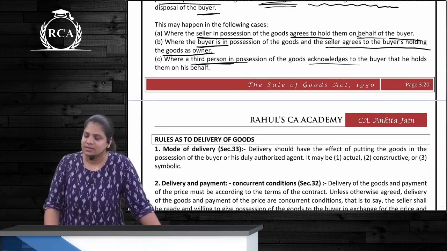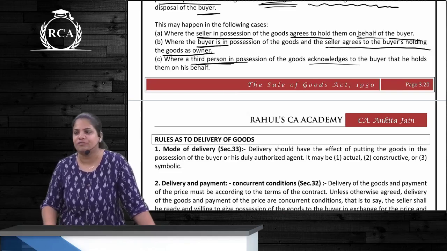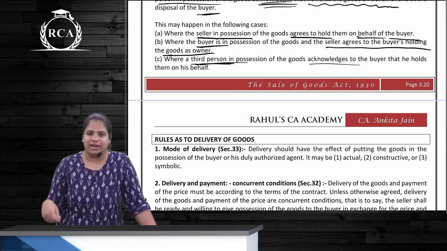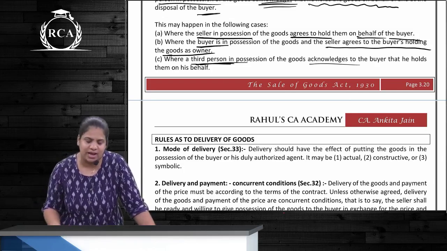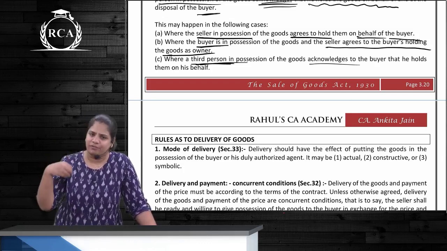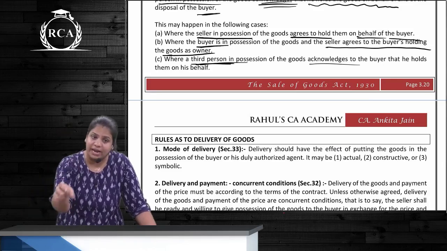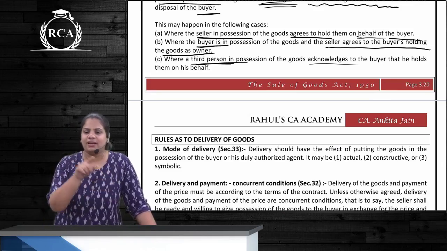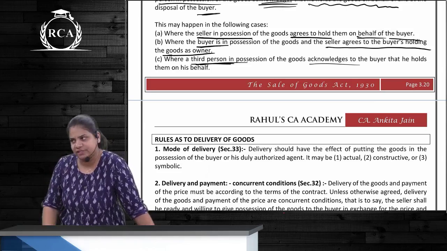First is what? Seller is in possession who agrees to hold them on behalf of the buyer. I have purchased a new car. I go to take the delivery. He says, if you want me to do the RTO formalities, keep it for 5 more days over here. So I agree and I keep it. I have actually taken the delivery, correct? But for RTO right now, there is no need to take it back and give it again. Goods are with him only, but it will be treated as if I have taken the delivery, right? Now earlier he was holding the goods. Now he is agreeing to hold the goods, but on behalf of the buyer, correct?